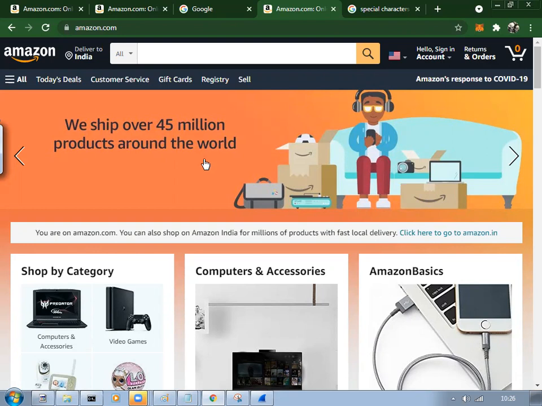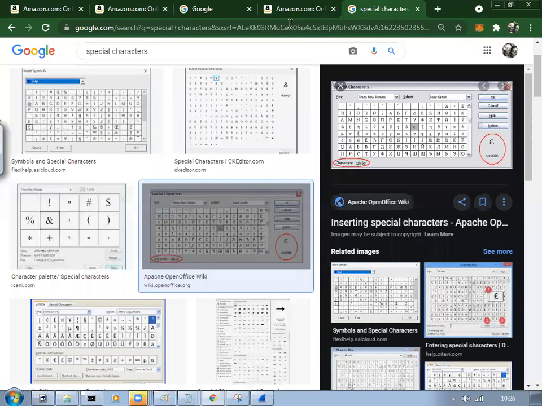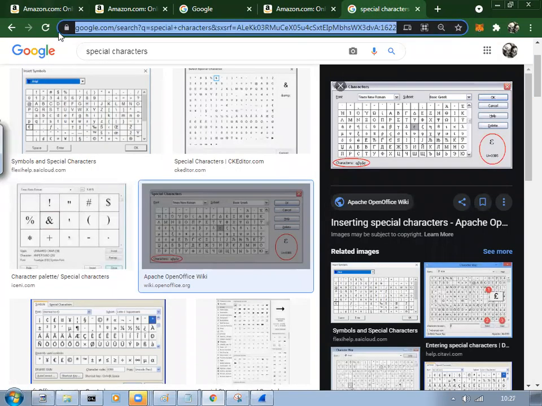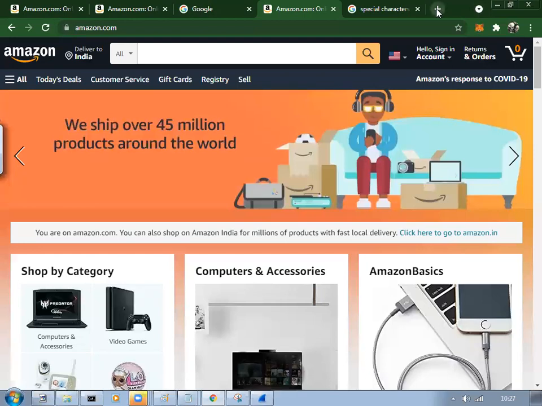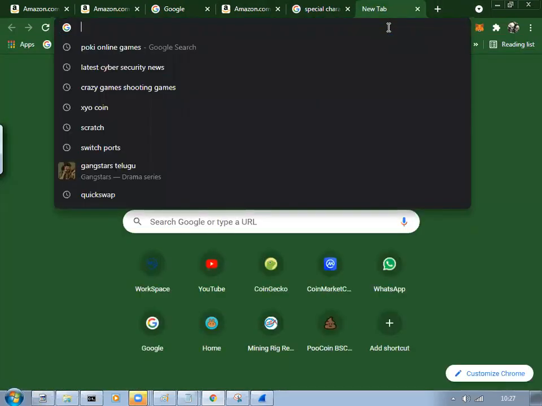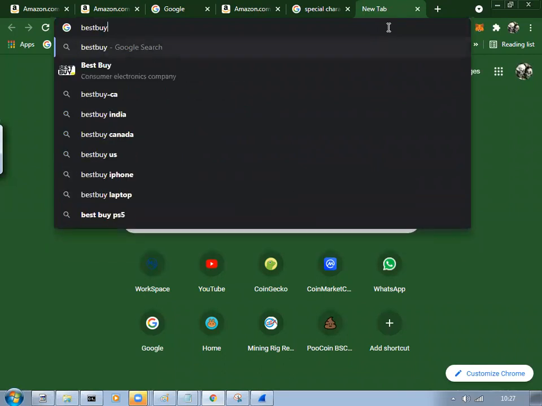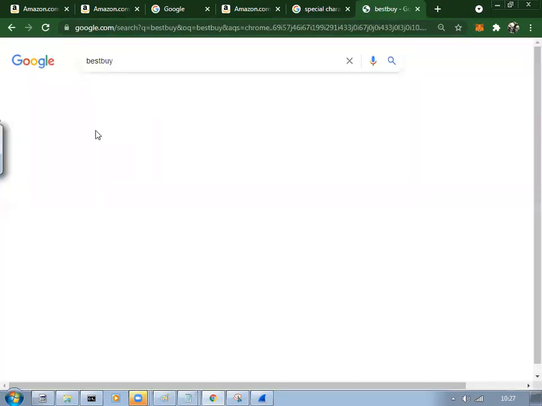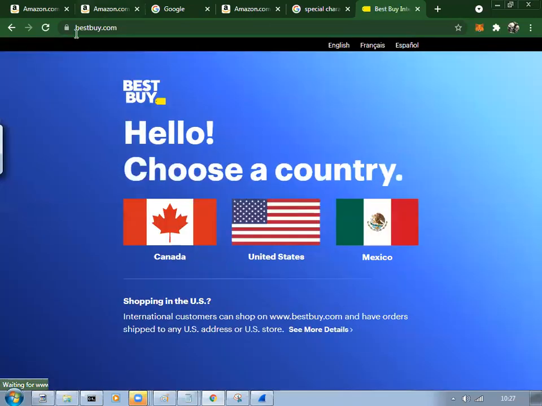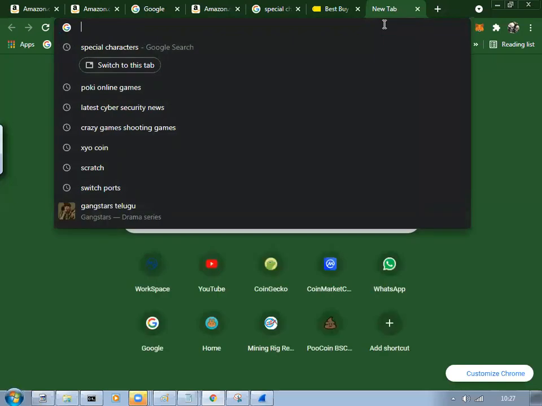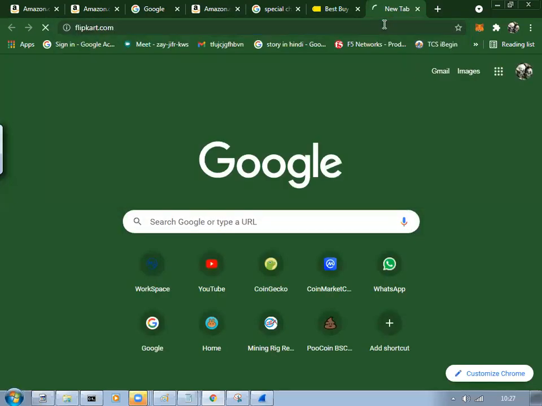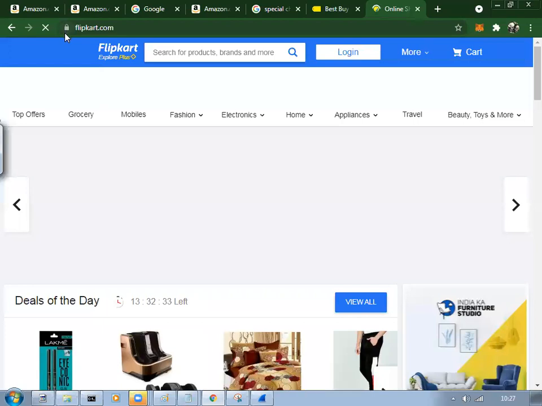For example, have you seen this lock symbol? Lock symbol, have you seen this here? Any website, if you go, see this lock symbol is there, right?